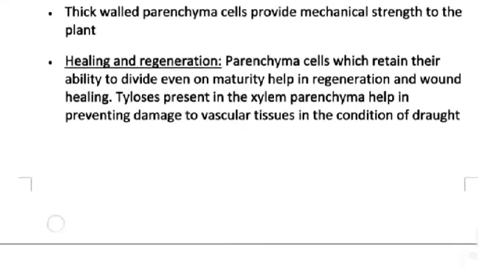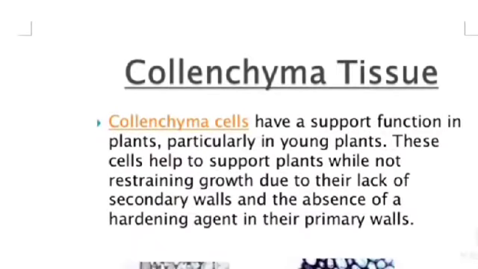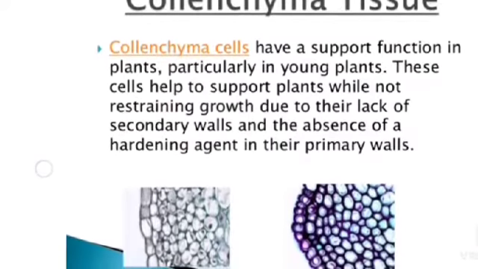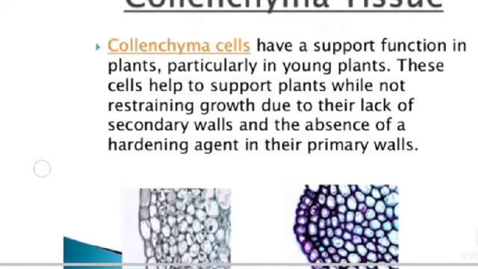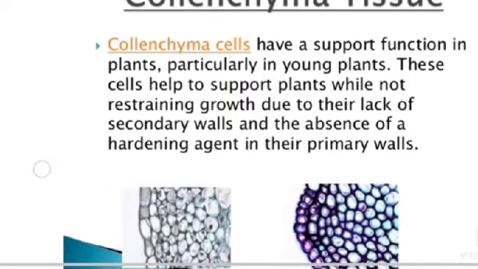In condition of drought. Collenchyma tissues. Collenchyma cells have a support function in plants, particularly in young plants. These cells help to support the plant while not restraining growth, due to their lack of secondary wall and the absence of hardening agent in the primary wall.